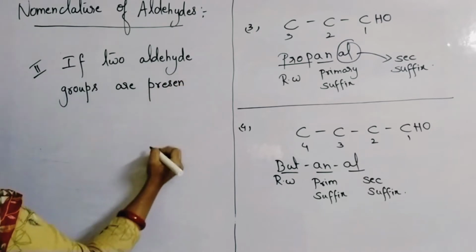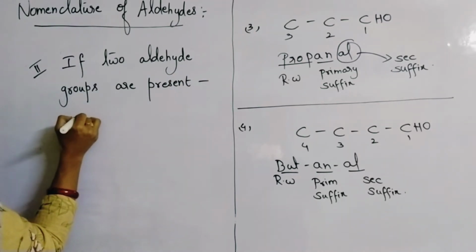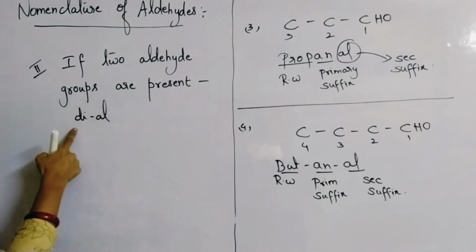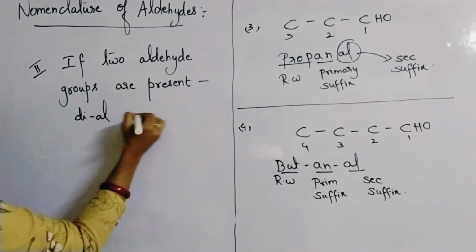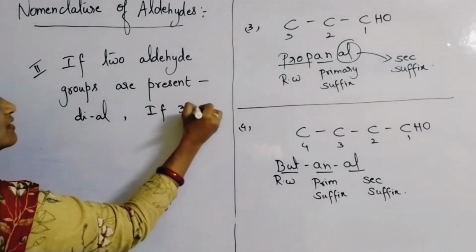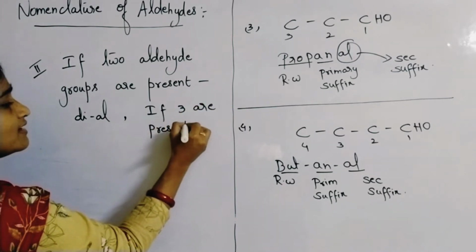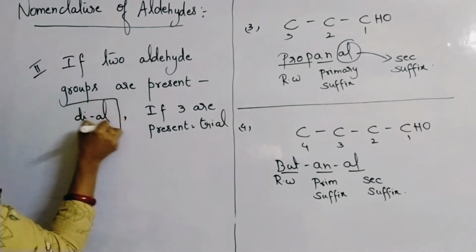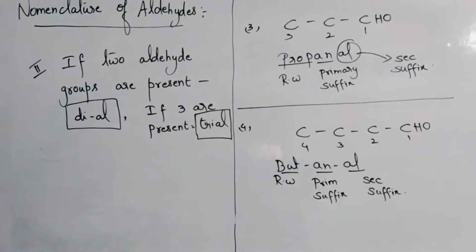Then you will use the suffix dial. Di stands for 2, dial. If 3 are present, you will use the word trial. Dial and trial, these words you will be using.